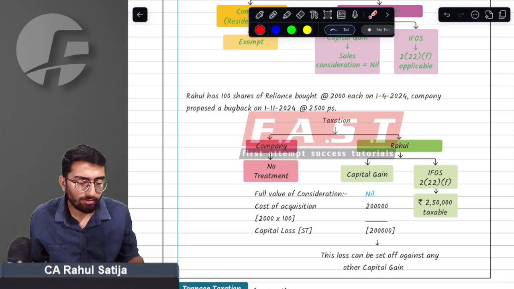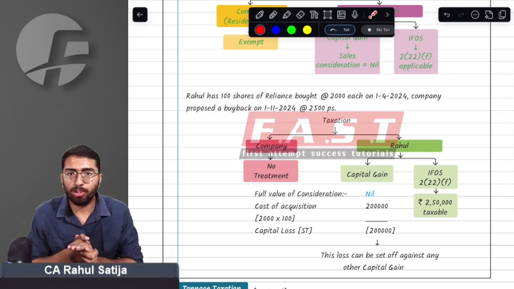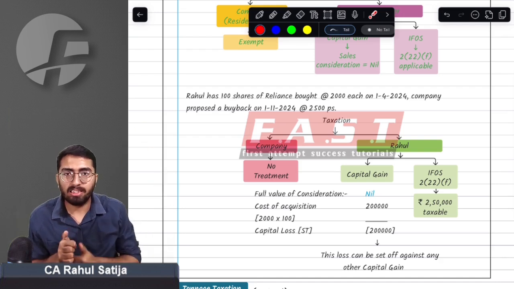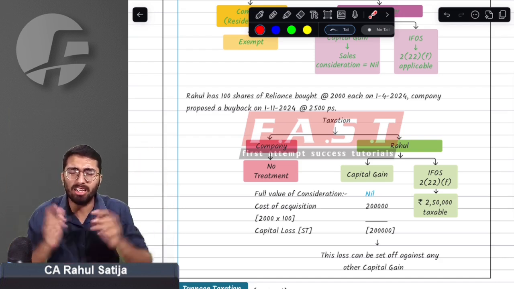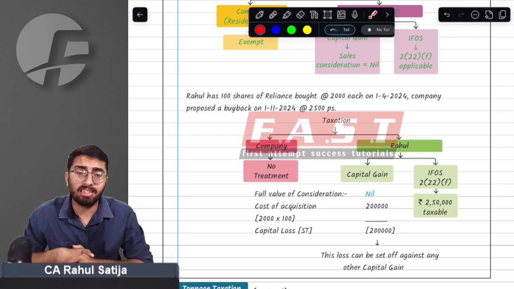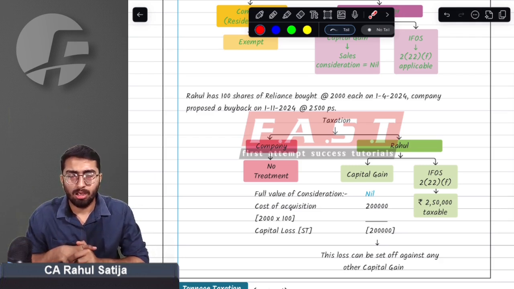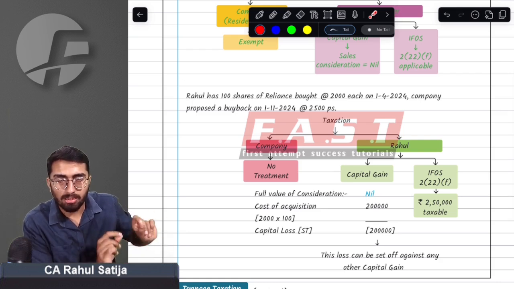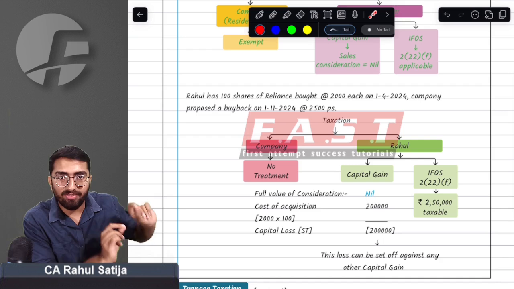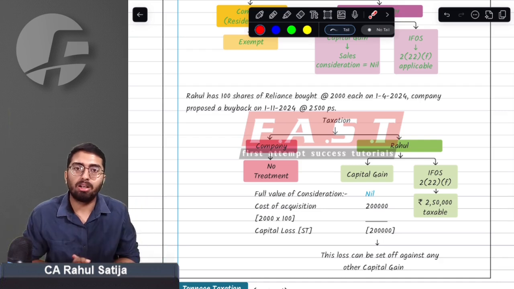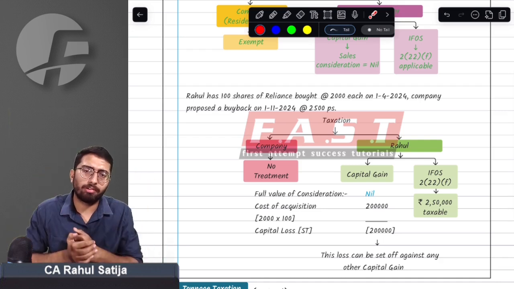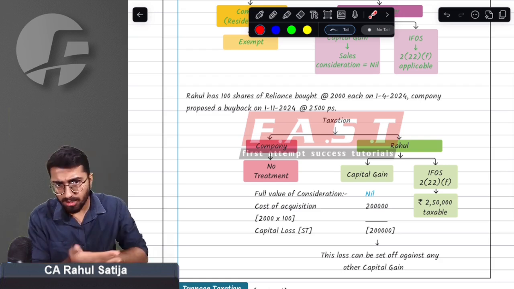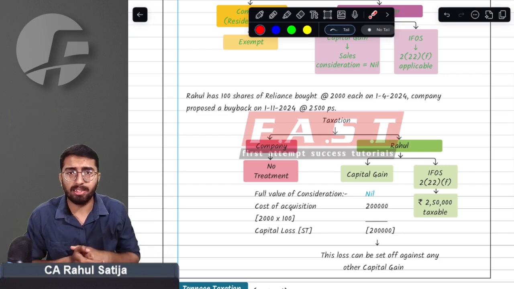This means any kind of buyback that occurs after 1st October 2024 will have dual impacts. Money received will be considered as deemed dividend. Whatever money I am receiving will be considered as deemed dividend. And whatever the cost of acquisition of such securities I have paid will be considered as capital loss for me, because sales consideration is treated as nil.